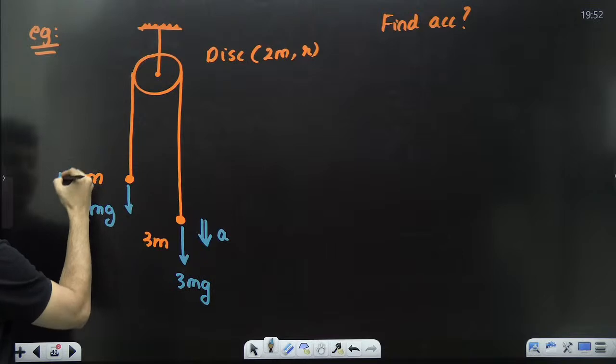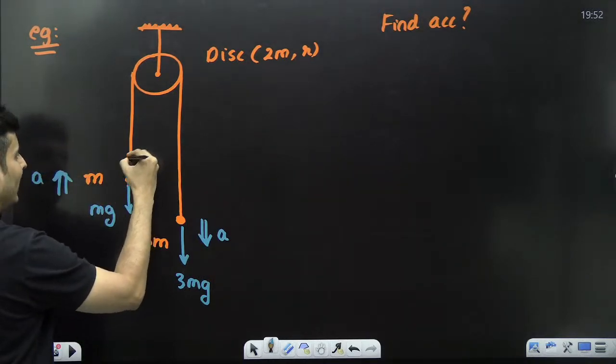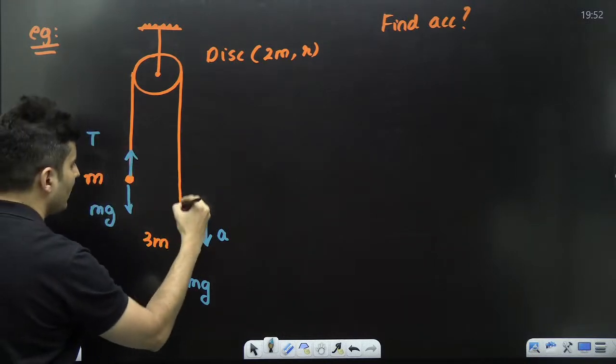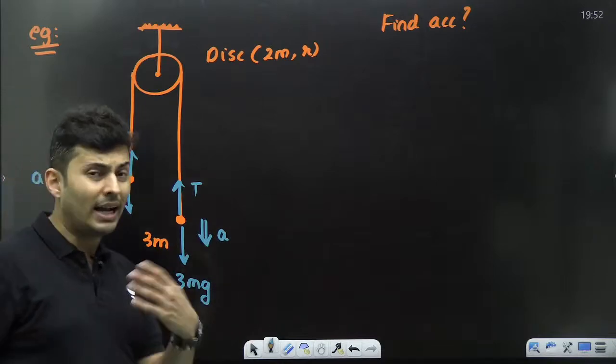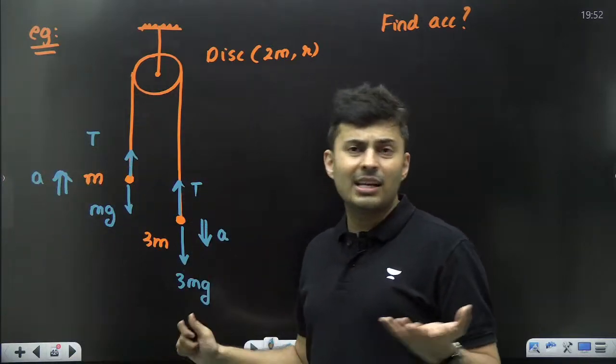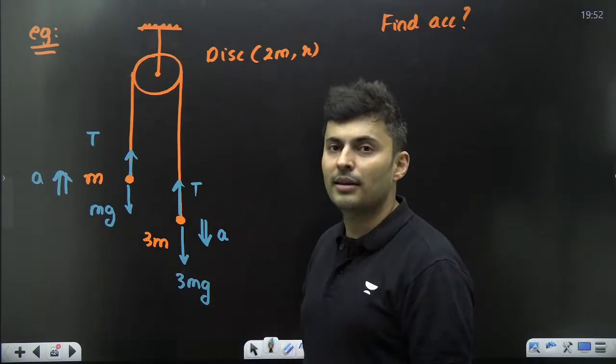M, being lighter, will go up with some acceleration. There will also be one tension over here, and there will also be some tension over here. This is how we used to draw the FBD and write the equations and solve it to find a. But you can't do the same thing now.